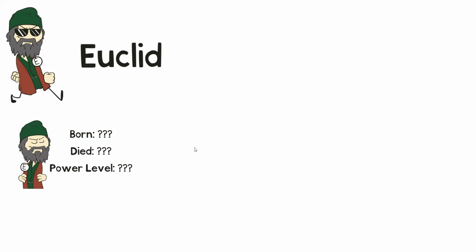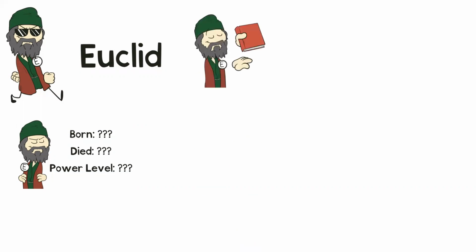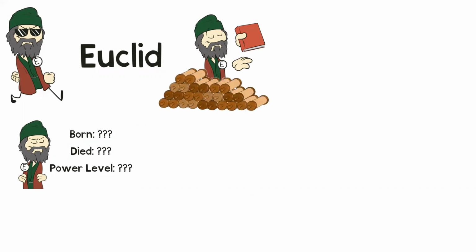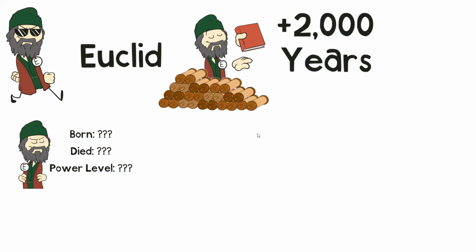Now, this guy is famous for basically writing a book. But not just one book. Oh no. He wrote 13 books. Now, these books talk about maths in detail. Okay? They lasted for over 2,000 years with people not being able to even contend with them.